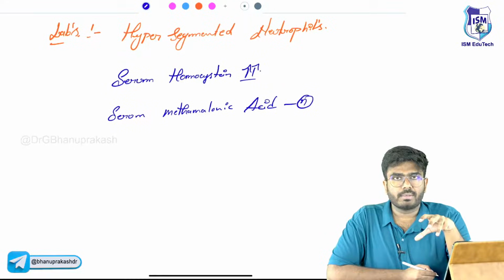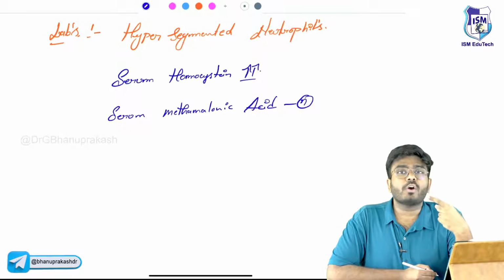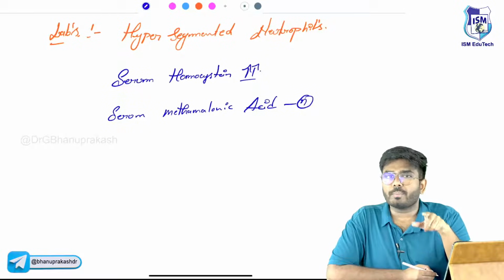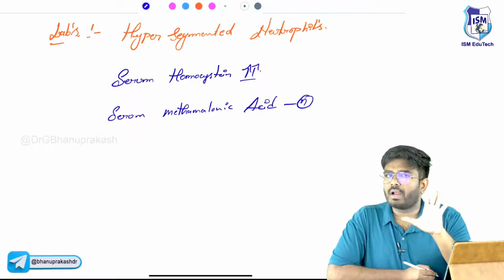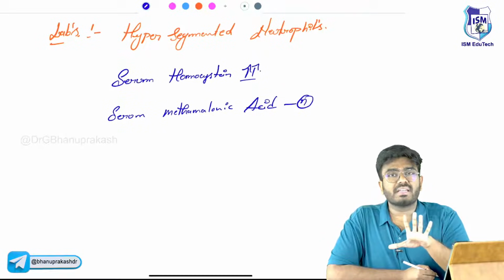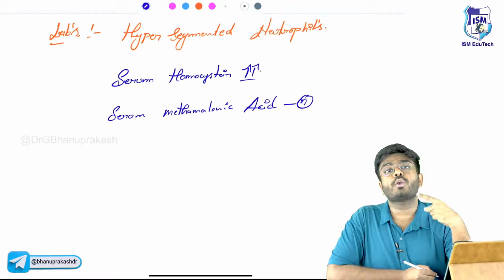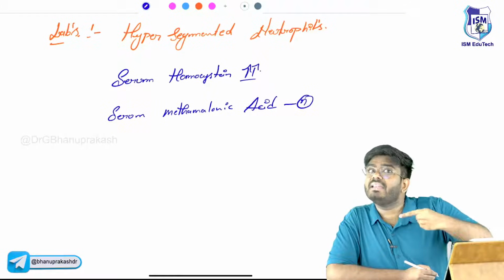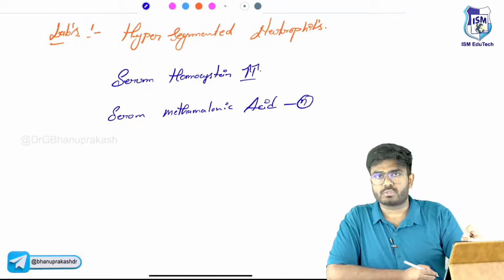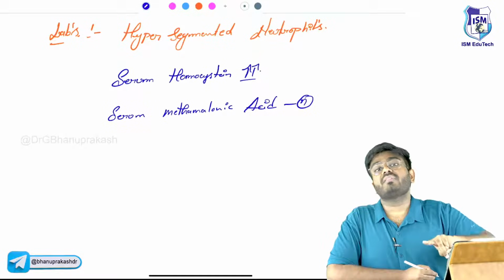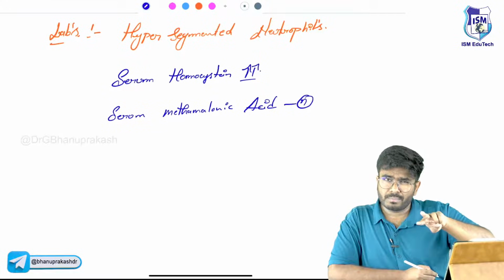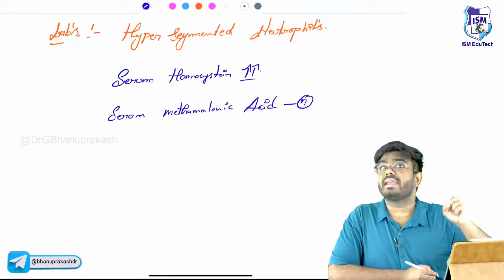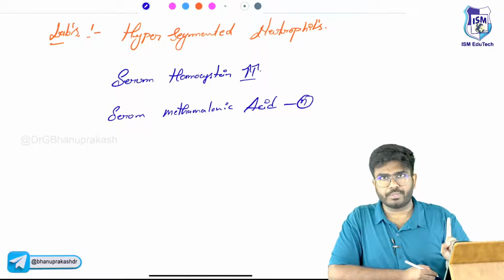Why they are normal, we'll understand in the topic of vitamin B12 deficiency anemia, where I will explain it. For now, just remember, serum methylmalonic acid levels are normal here. It is used to differentially diagnose vitamin B9 deficiency anemia from vitamin B12 deficiency anemia. Here it is normal, but in B12 deficiency anemia it will be elevated. Why it will rise, I will explain.